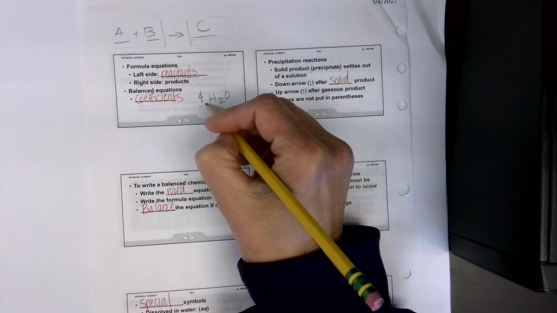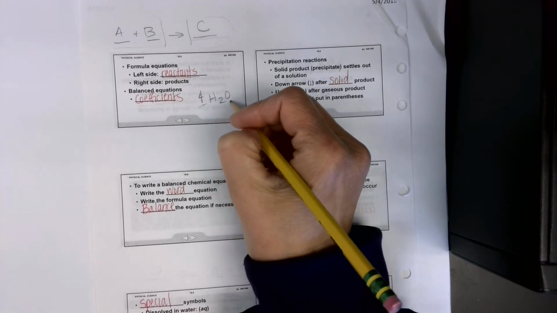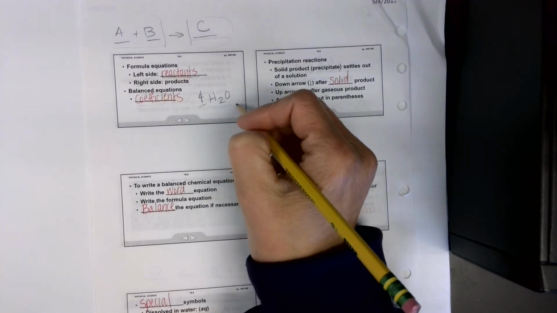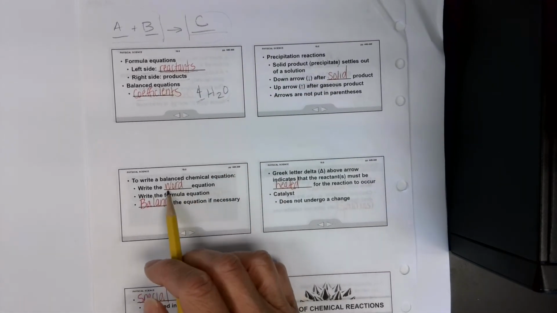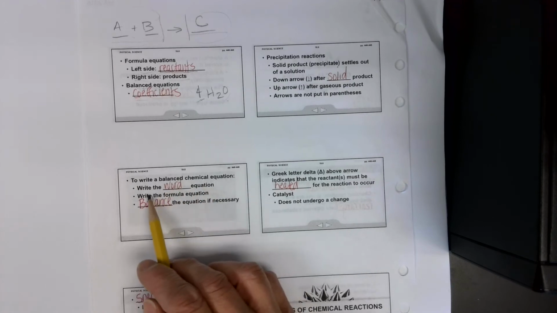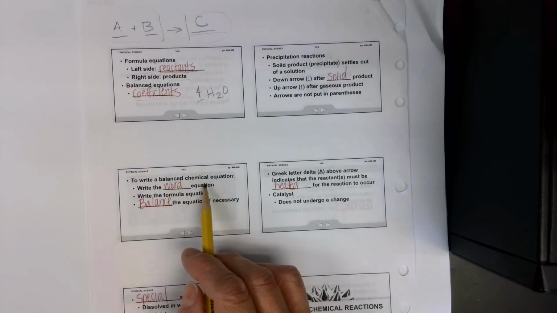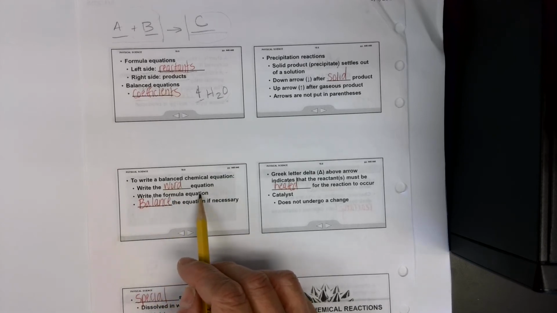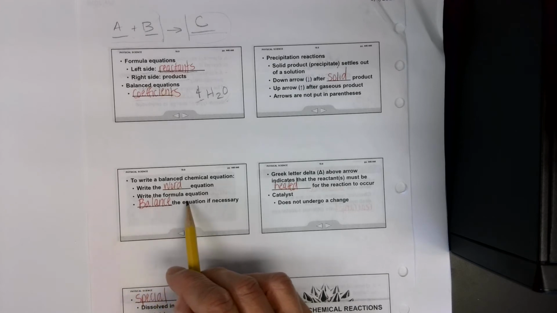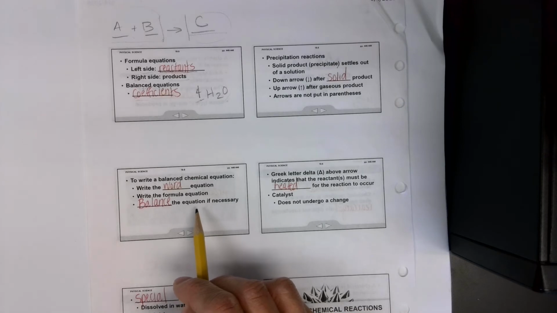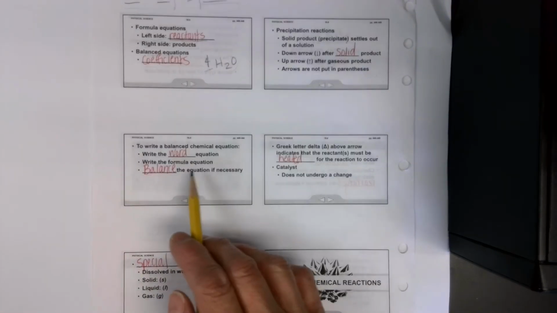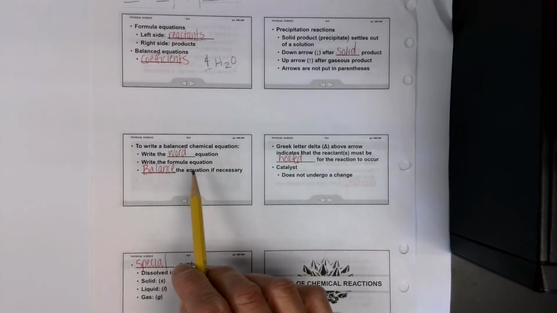That is a coefficient that comes before my chemical formula for water. To write a balanced chemical equation, you're going to write first the word equation. Then you're going to change over into the formula, and then you're going to make sure that the numbers on both sides of the arrow are balanced if they're not already. We'll come back to that in another slide because I want to make sure you know how to do that.